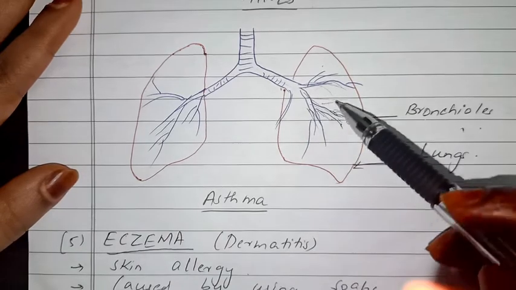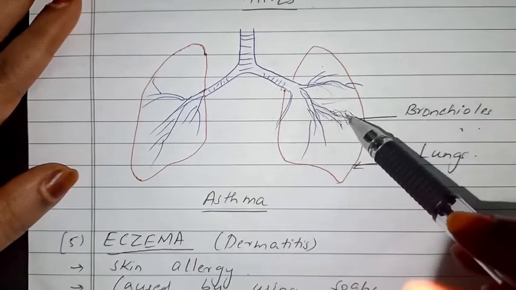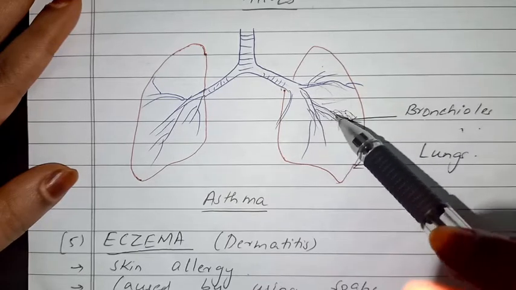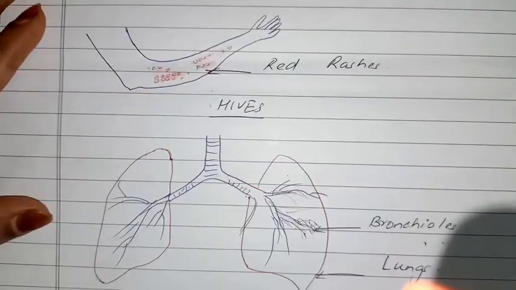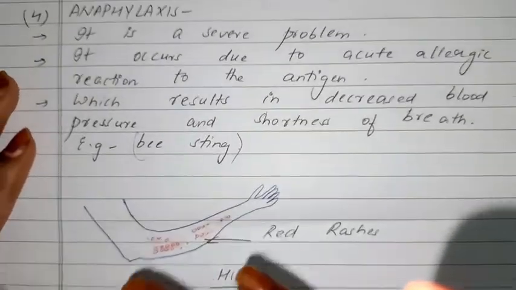Here also you can see these are the lungs and these are the bronchioles. So these get congested. Now number 3 is hives.